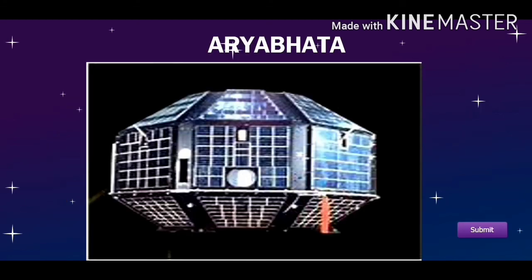In this slide you can see the picture of Aryabhatta, which was India's first satellite, named after an ancient Indian mathematician, who, as we all know, discovered zero. This satellite was launched by Russians on 19 April 1975 from Kapustin Yar. Okay, you should remember this information. It can be asked in exam. Okay, now let's come to the next slide.